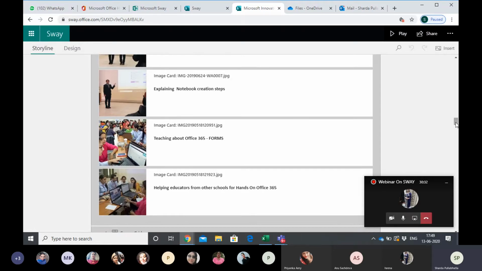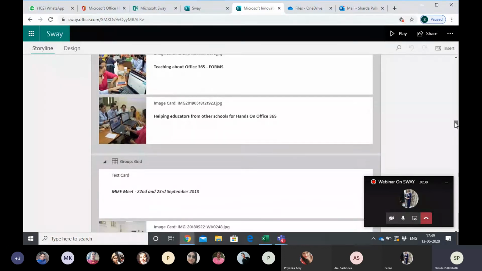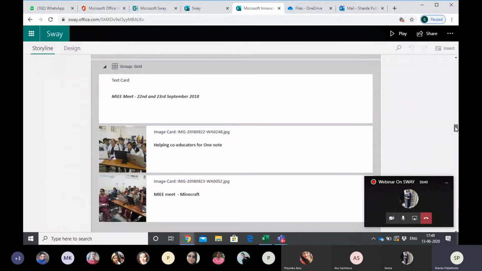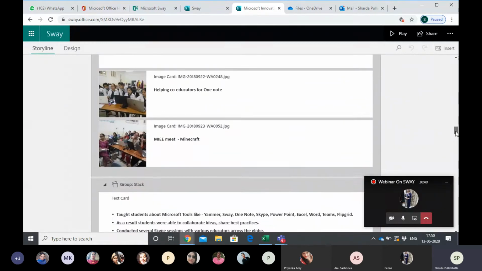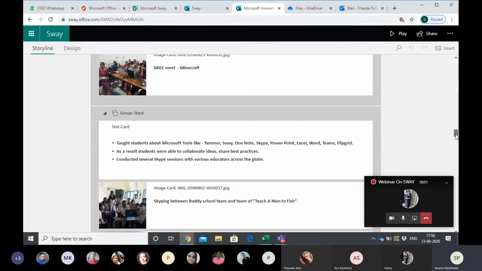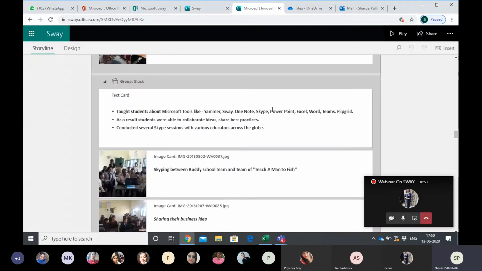These are all the cues. I'm teaching about 365 forms or something, sharing knowledge with others. So this was there in the hub school today as well, the image. This is the group grid, the next type of card. So we will see how the group grid appears to us. Okay, so group stack: some written information, and then we have some pictures.